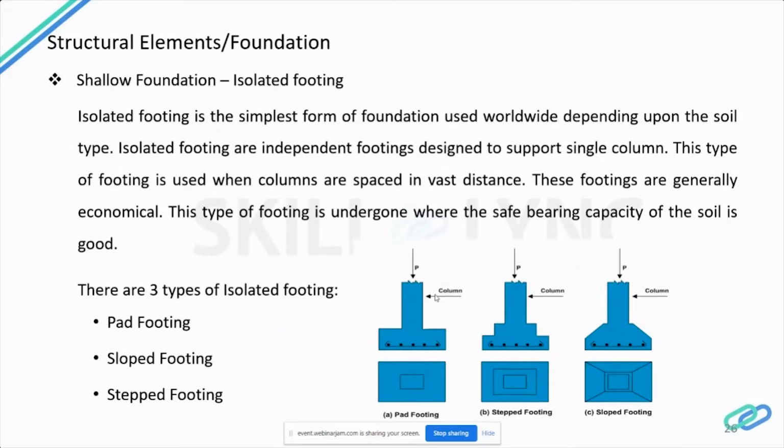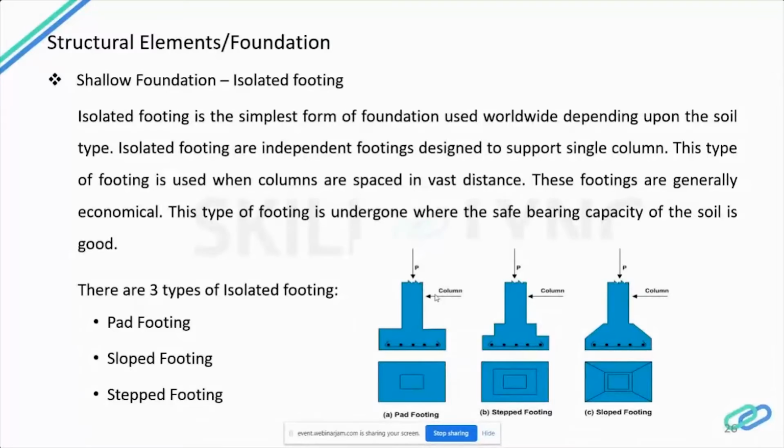So the first type of shallow foundation is isolated footing. Isolated footing is the simplest form of foundation, usually used worldwide depending upon the soil type. These single footings are structural elements used to distribute and transmit the load of a single column to the soil without exceeding its bearing capacity. In addition, they prevent excessive settlement and give adequate safety against sliding and overturning.